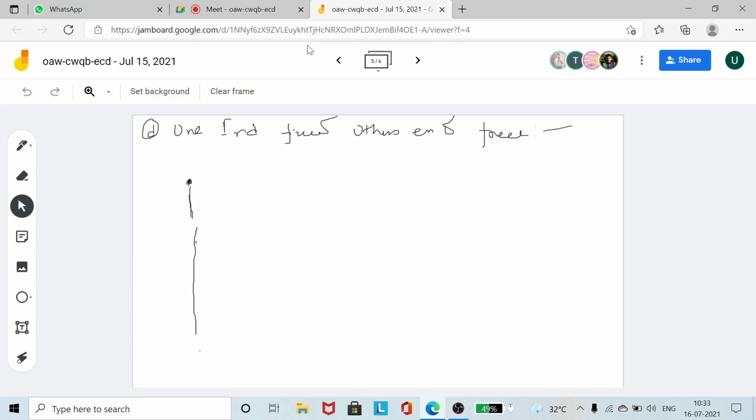So suppose you are having a column, so I am having column EP. This column has been loaded by compressive loads of P at both its ends, capital P, capital P. So this column will buckle, and P is actually free to move. Now due to buckling, it will move in a certain direction.